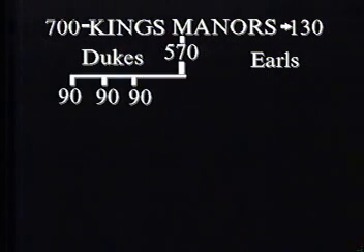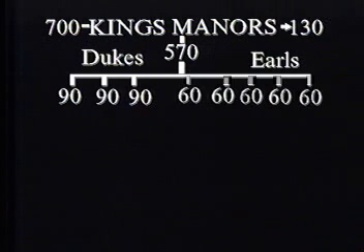Let us imagine that there are 700 manors in the entire kingdom, and the king decides to keep 130 manors under his direct control, and to distribute the remaining 570 manors among the dukes and earls. He decides to give each of his 3 dukes a dukedom containing 90 manors, and each of his 5 earls, who are of slightly lower status than the dukes, an earldom that contains 60 manors. In return for the gift of his dukedom, each duke is required to provide the king with 42 mounted knights.